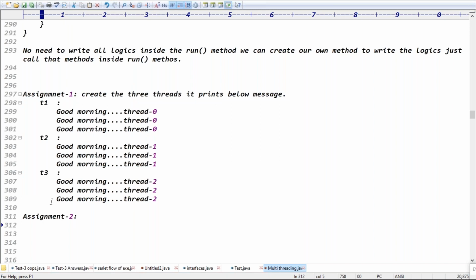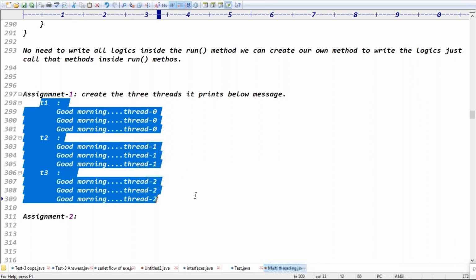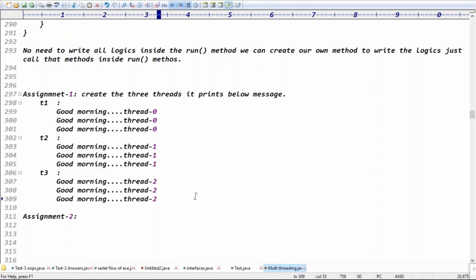So T1, T2, T3, these 3 threads are doing the same activity, the same message, the same number of times, right? And what is assignment 2?